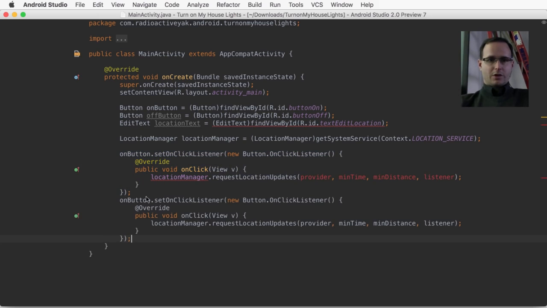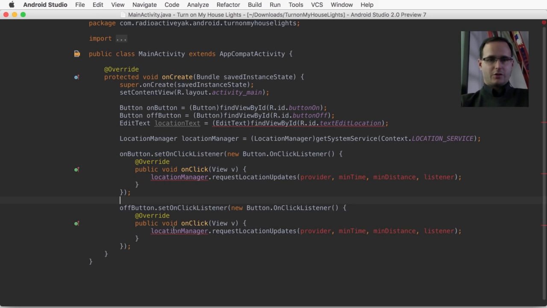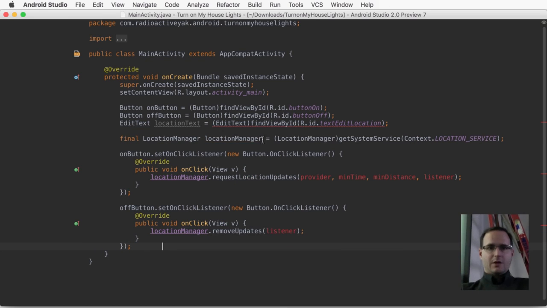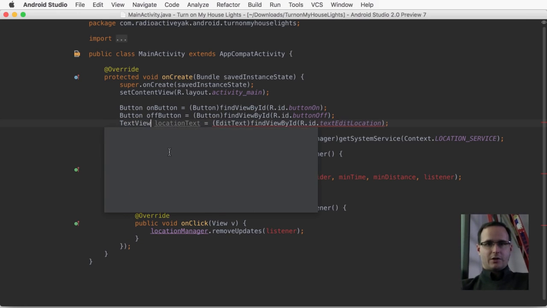And then we want to have something to turn off the location listener, so do the same thing for the off button. Alright, but first we know this is a text view, not an edit text.